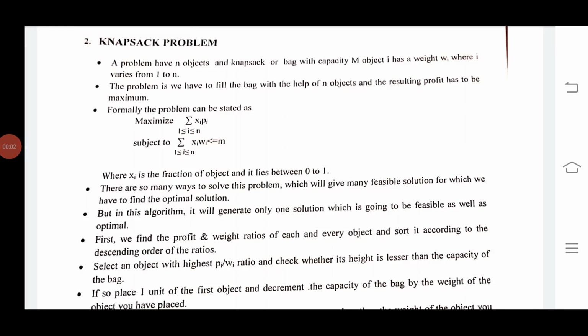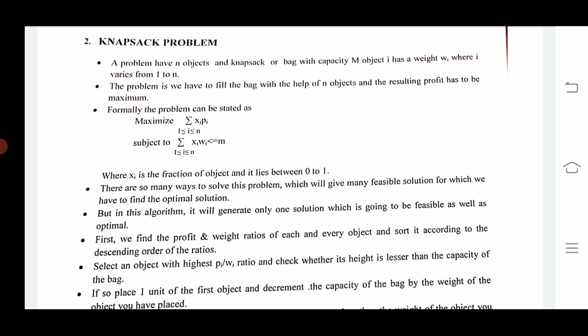Hi students, today we are discussing one of the best applications of the greedy method, that is the knapsack problem. Knapsack is nothing but a bag. A knapsack problem has n objects and a knapsack, or we can say a bag, with capacity m.